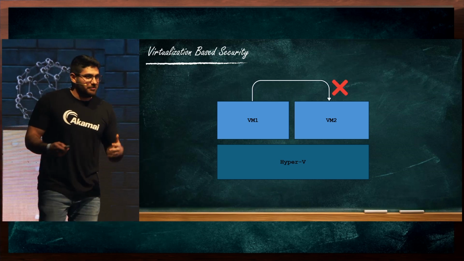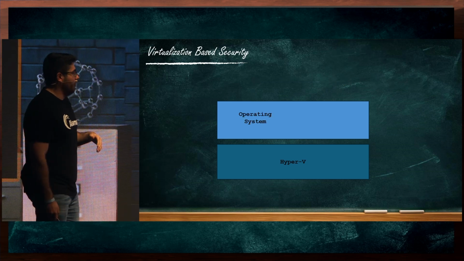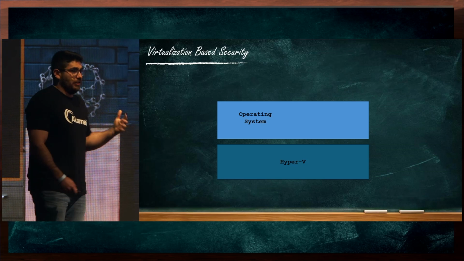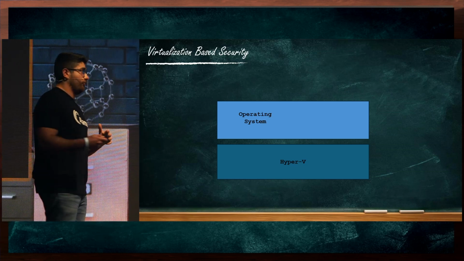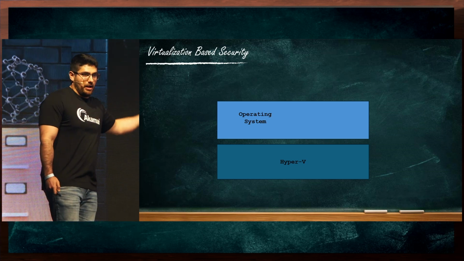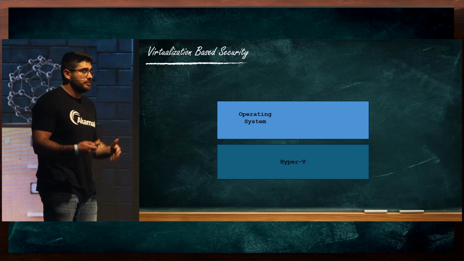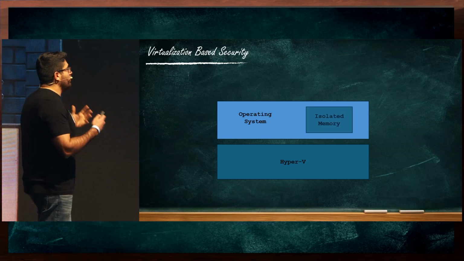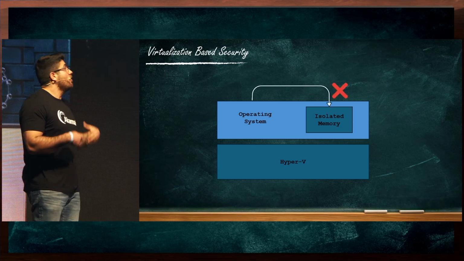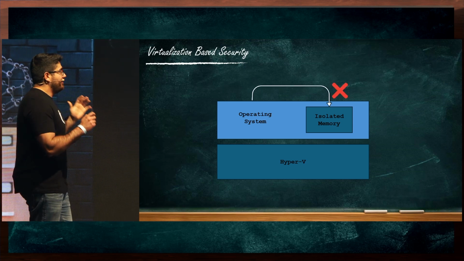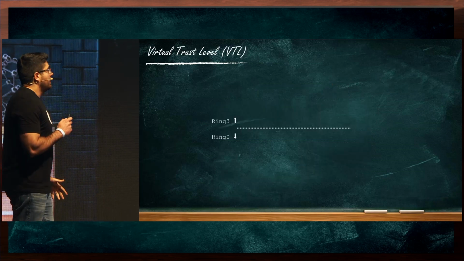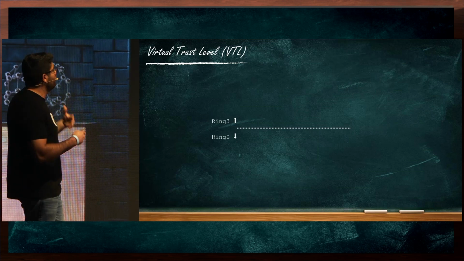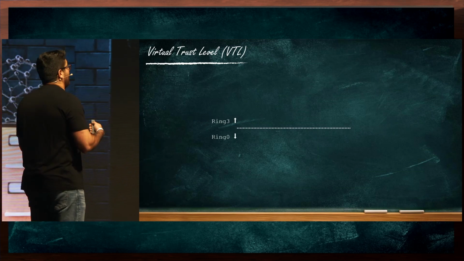So someone at Microsoft had the good idea at some point to take this same principle and apply it to the operating system itself. So if before we isolated different virtual machines, now what we can do is execute our operating system on top of Hyper-V. And by doing that, we can use, again, the same memory isolation technique in order to isolate memory within the operating system from the operating system itself. This is the basic idea of VBS. We use it to implement what are called virtual trust levels, a new set of security boundaries that we can apply on the operating system.